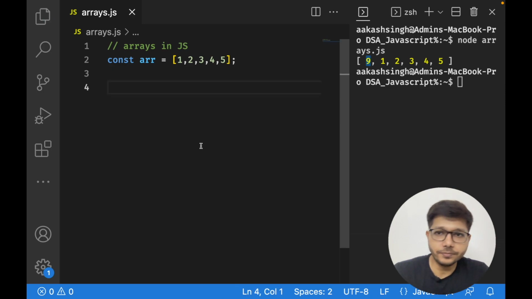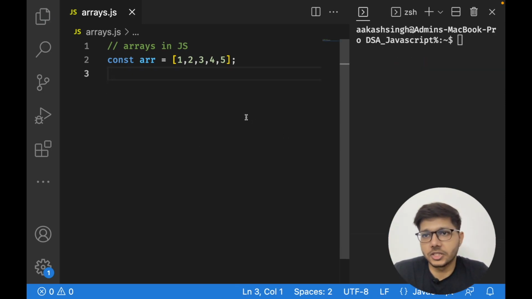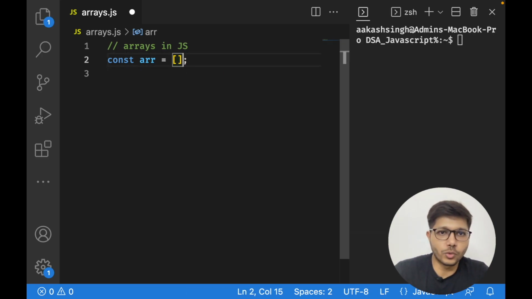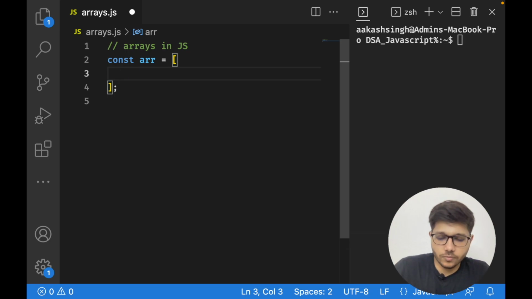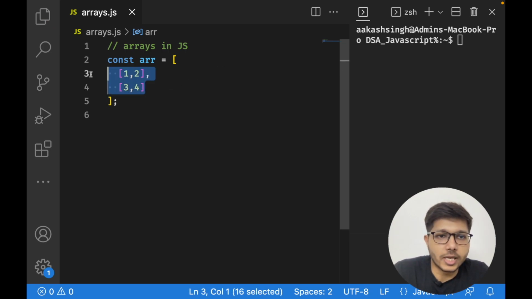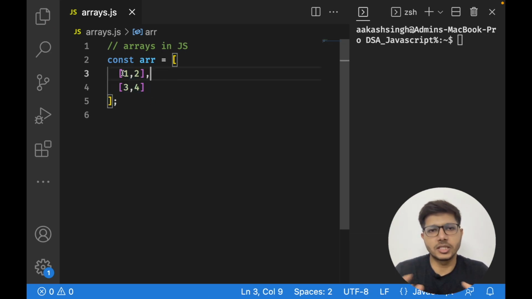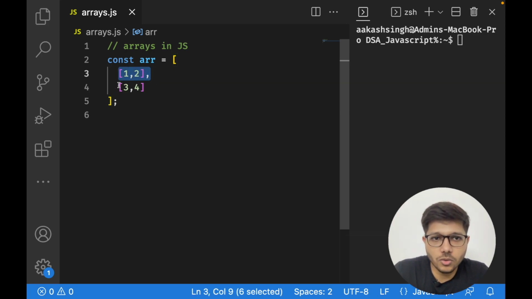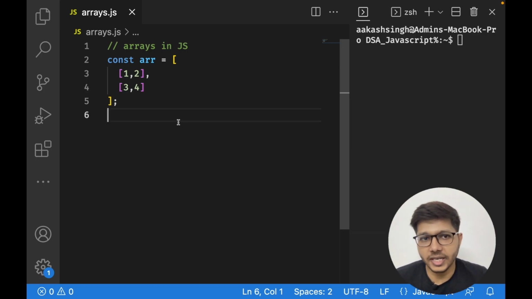All right. One of the most used things in data structures and algorithms is the 2D array, right? So let us see how we can create 2D arrays in JavaScript. Suppose I'm going to create a 2D array. I'm filling some random values. So what you see is a 2D array. You can consider a 2D array as a matrix with rows and columns. This is the first row, this is the second row, and these are the columns. We are going to access these elements also considering them as a matrix in our head.